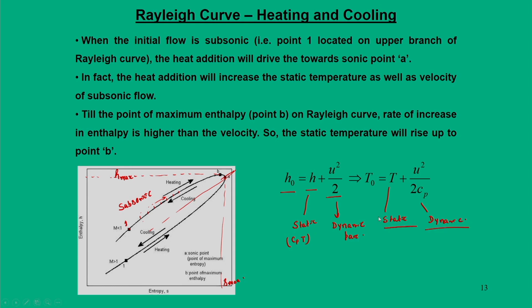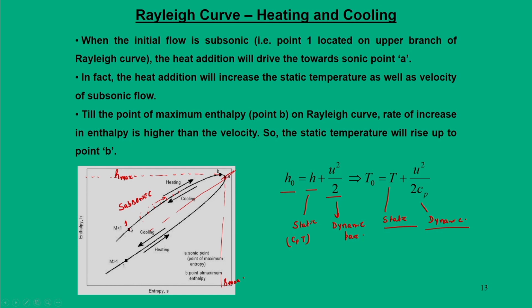So, what we see here is that by maintaining the total enthalpy, the total enthalpy has two components, static part and dynamic part. So, heat addition will increase both temperature as well as velocity. So, when we are at point 1 and we are moving towards point of maximum entropy A.